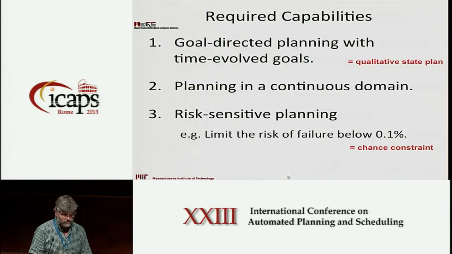More specifically, it's a form of planning with time-evolved goals, but in particular our problem is to execute a plan where the plan has states that we want to achieve, such as being over Bedford or over the scenic region, as opposed to a set of executable actions. The second property is that the plan we want to generate is an assignment to continuous control variables, the classic control problem, but where we're planning over some horizon. And this is a form of risk-sensitive probabilistic planning, meaning we have a hard constraint on the probability of failure. We want to minimize fuel usage while guaranteeing that we meet that constraint.